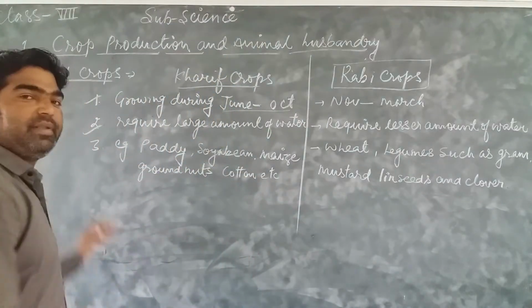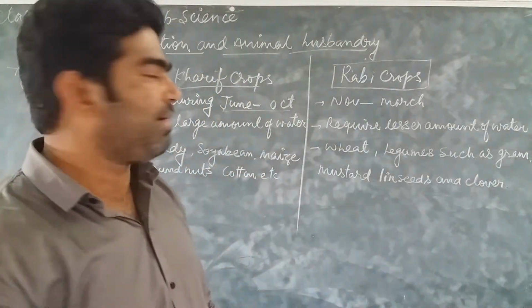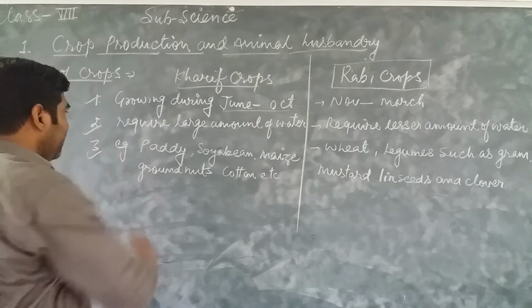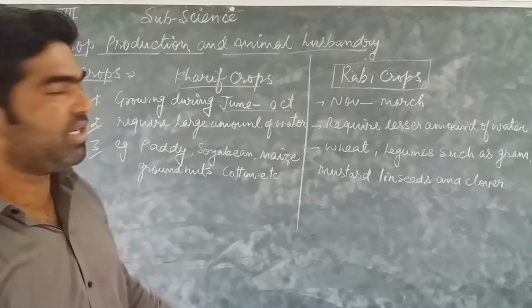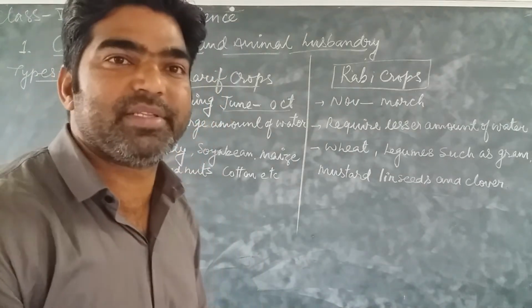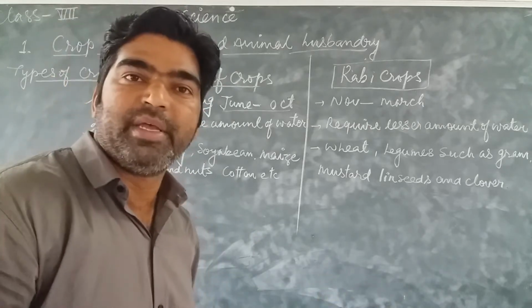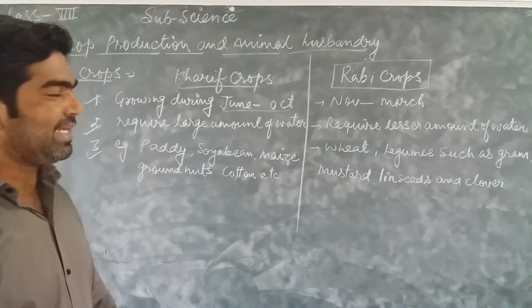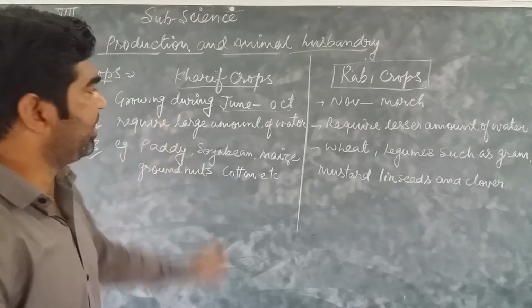Third one, some examples. If we see the examples of paddy, soybean, peas, groundnuts, cotton, these are the examples. Cotton, paddy, soybean, groundnuts. These are the examples of kharif crops.